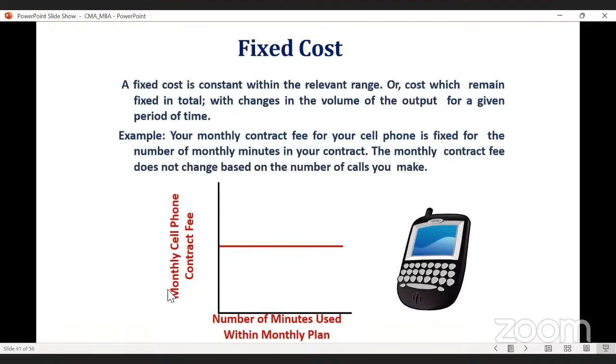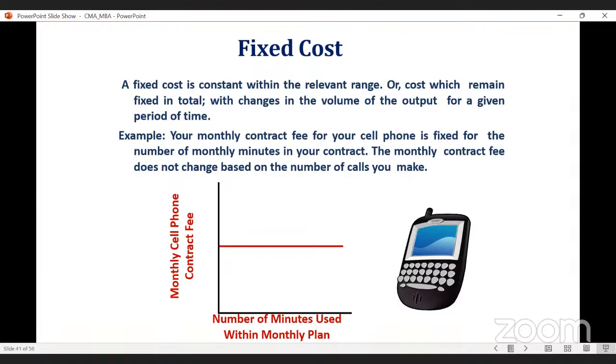Again, fixed cost means that it is fixed. So monthly cell phone contract fees. If you are taking a cell phone, sometimes you need to pay the contract fees. That is your telephone rate. So a fixed cost is constant within the relevant range, or a cost which remains fixed in total with changes in the volume of total output for a given period of time. Then tariff will be changed.